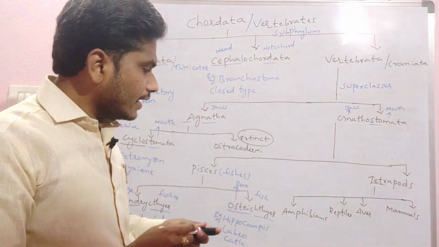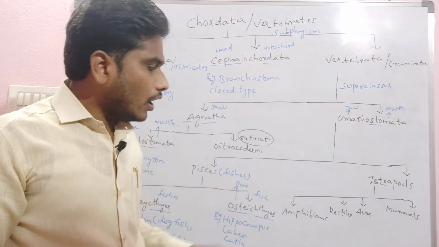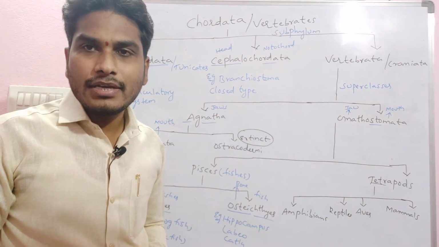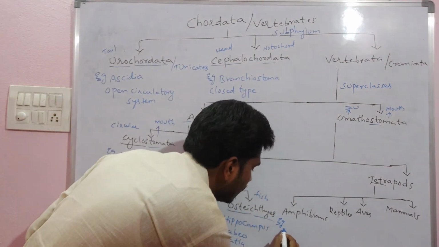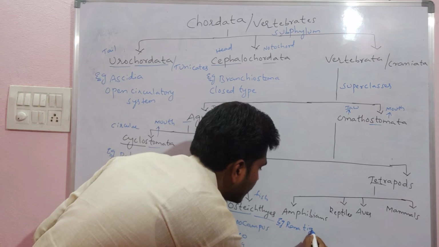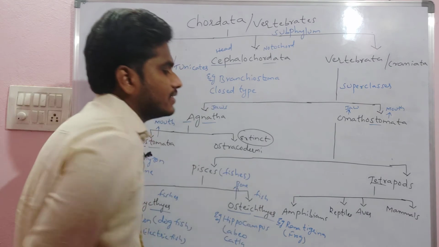Now about the amphibians, the name itself indicates: amphi means 2. The organisms which can live in land and water, we call them amphibians. Example we can take as Rana tigrina, that is a frog.